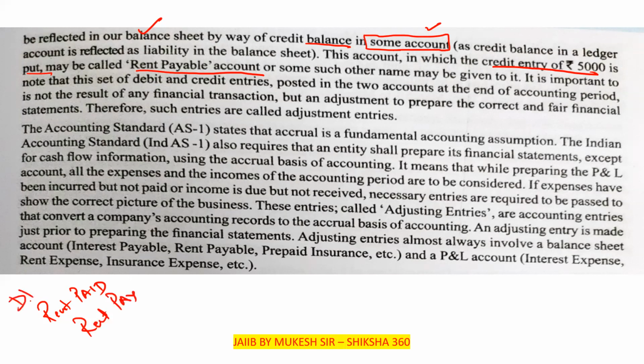So basically in this account we have to debit and in this we have to credit, that is the rent payable account. Next month we have to take the amount from that. Rent payable account or some such other account may be given to it.